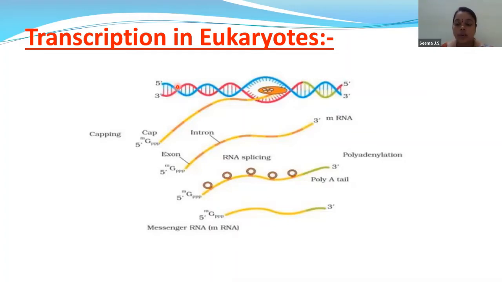The RNA polymerase will enter into the DNA segment, whereas the second step is elongation. The third step is termination. It means wherever the termination region is, the process will get terminated.